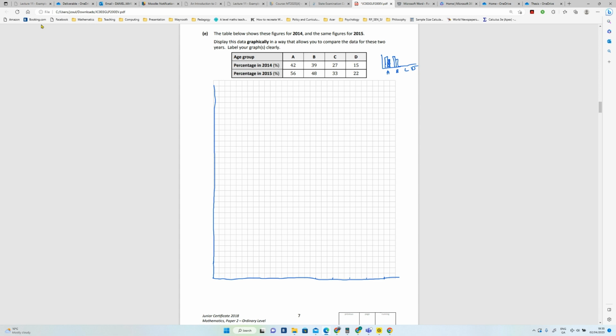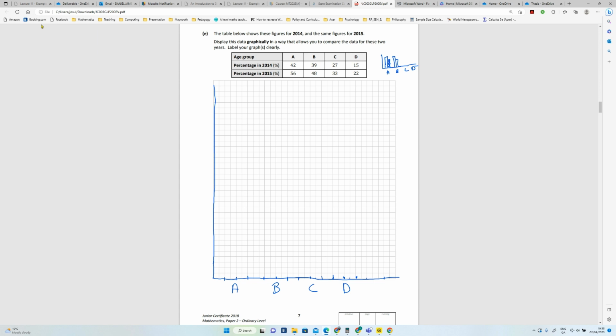So let's make each bar 2 wide. So that's for 1 year and that's for the other year. So that's A. Then we'll have a gap of, we'll try 3 and hopefully it'll fit in. So that's B. Okay, that's C. Okay, we should have plenty of room there now. So that's D.